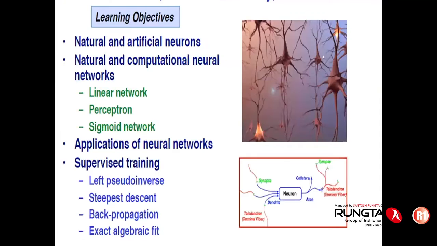So obviously, in this particular lecture, we'll talk about the basics of the artificial neuron and how the structure of artificial neuron could be transformed into the artificial neural network, and some mathematical calculation associated with this, such as the linear network, what a perceptron is, what a sigmoidal network is, etc. And then we'll talk about specific application. So the function approximation method, which I'm going to present under the broader heading of machine learning, will be supervised training or supervised learning. So I will explain each and every single aspect related to machine learning.